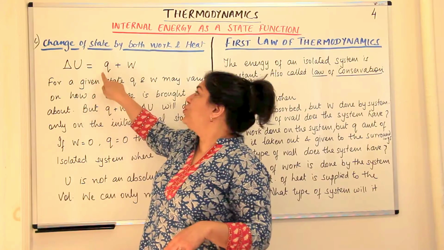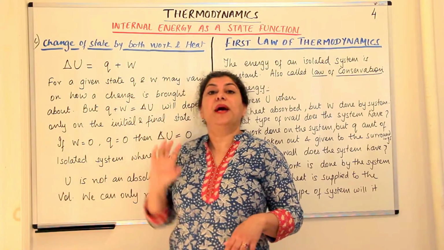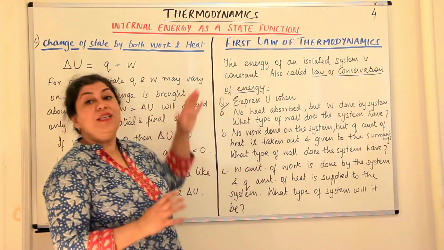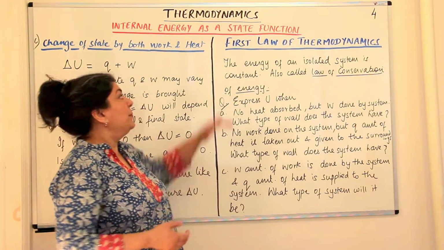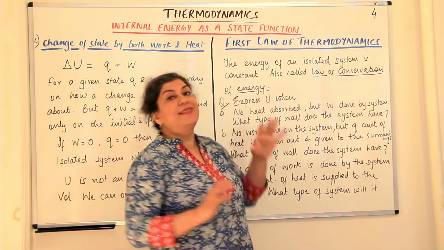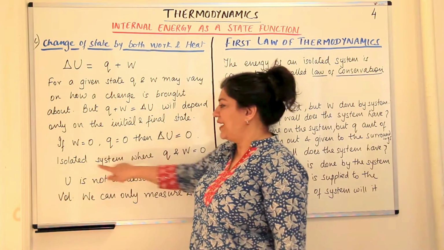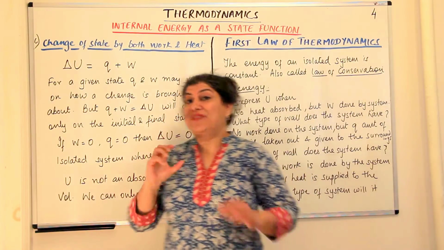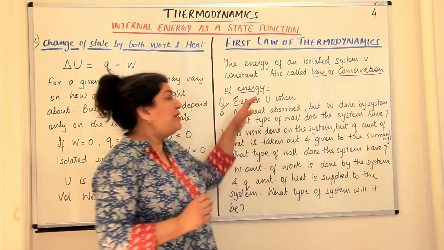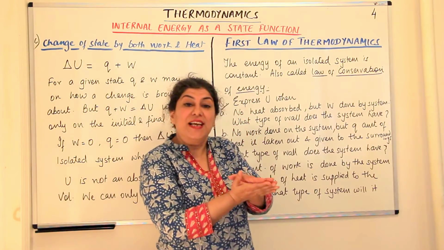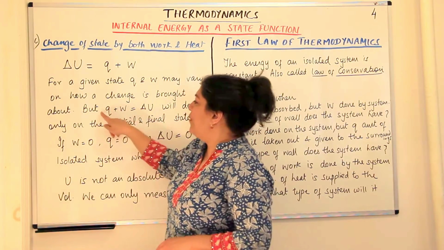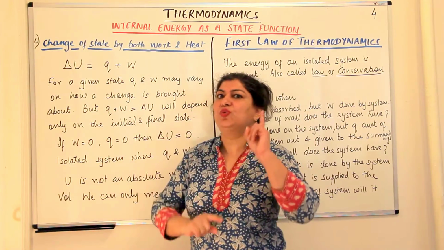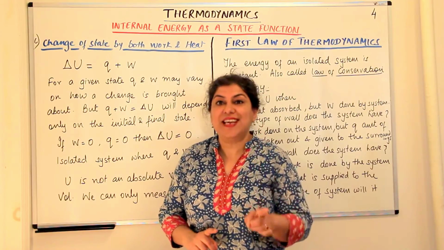Delta U is equal to Q plus W. This is the mathematical expression for the first law of thermodynamics. What is the statement of this law? That the energy of an isolated system is constant. If the energy is constant, it means whatever be the value of Q, whatever be the value of W, the sum of these two is fixed at a certain state.